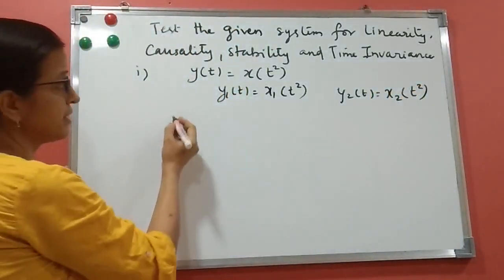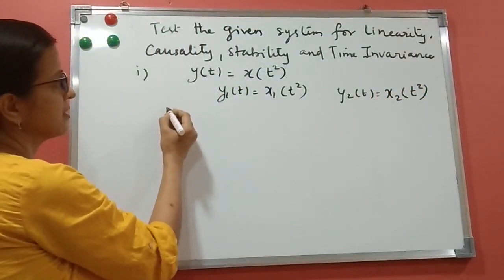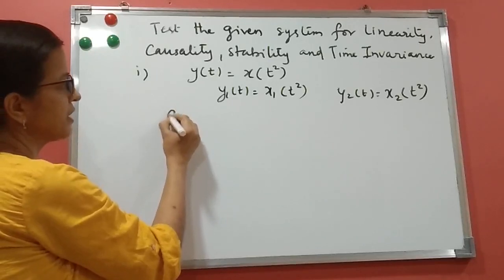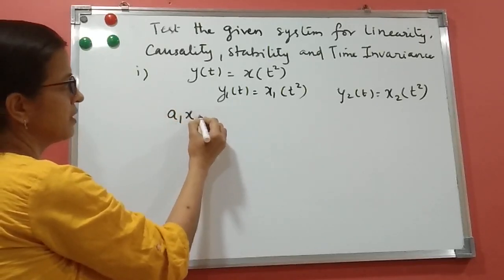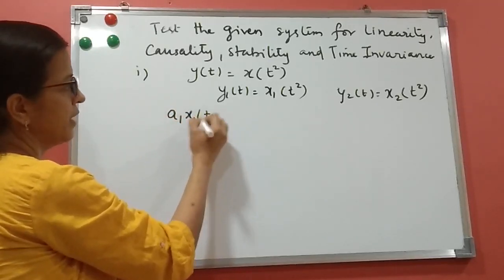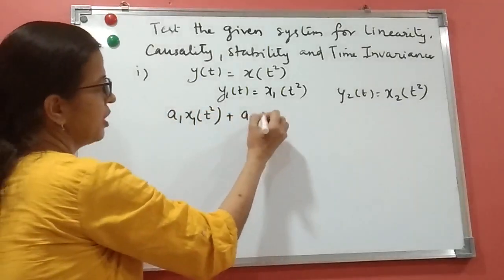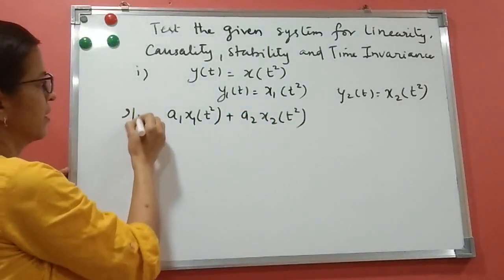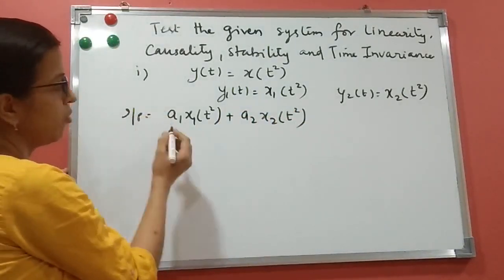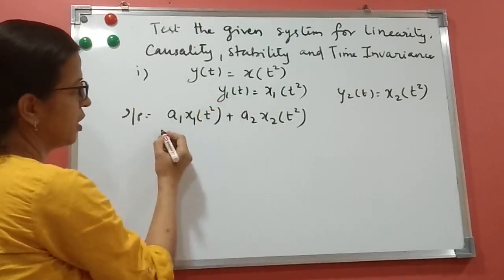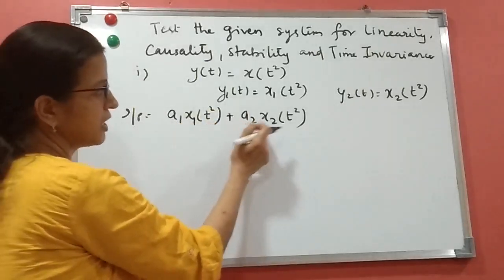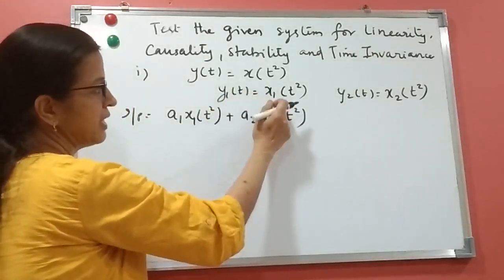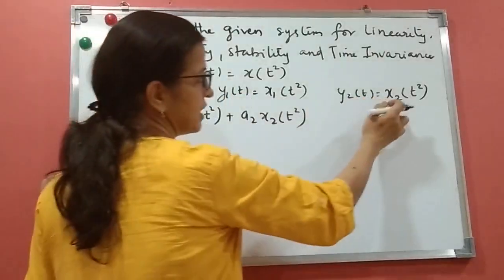Now let us see, when we take input as a1 x1(t) plus a2 x2(t).